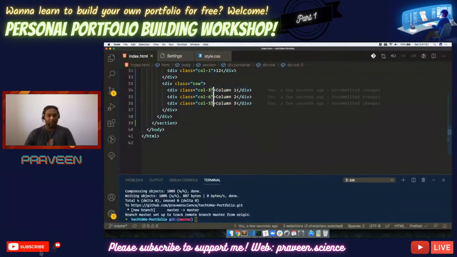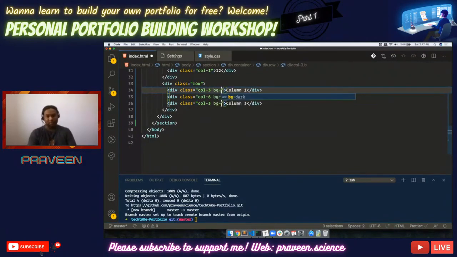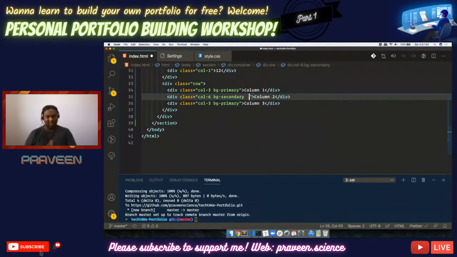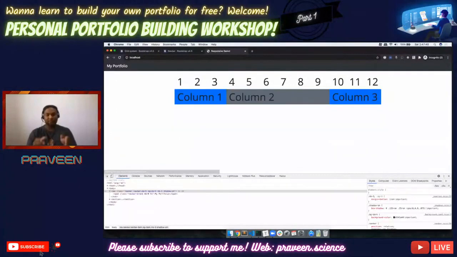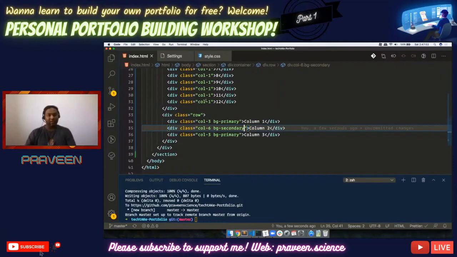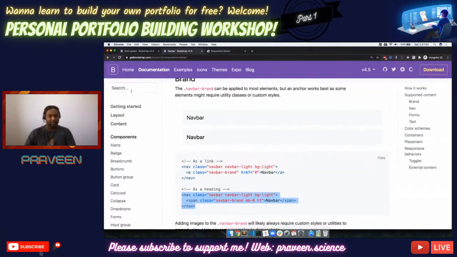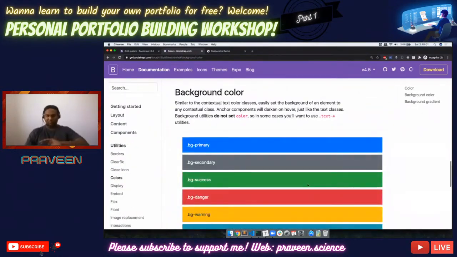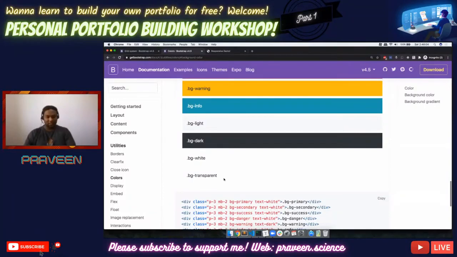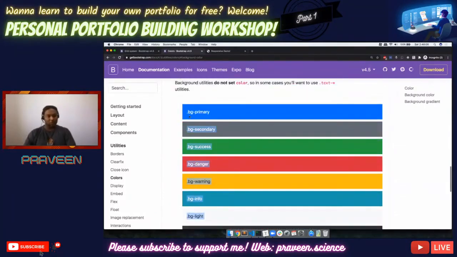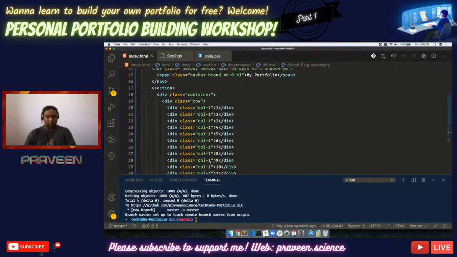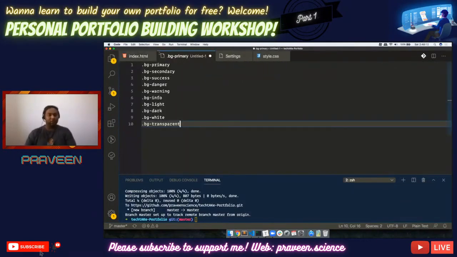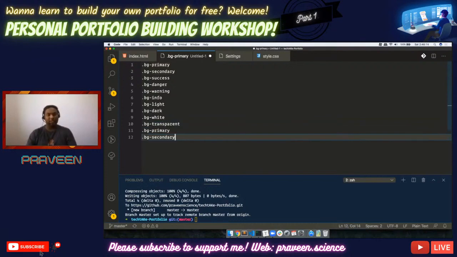Now I'm going to give background colors for these: bg-primary, secondary, and primary. Again, we just need a differentiation, right? You can clearly see that there are 3 columns of this width. The same way, if I go to the background colors, there is also background gradient as well. We'll be looking into all these things. There are so many backgrounds. I'm just going to copy everything and add all these things here. We have got only 10, so we'll just copy these 2 things and add it here.